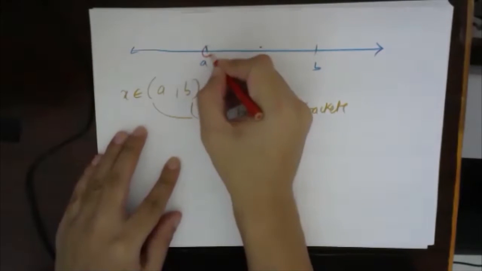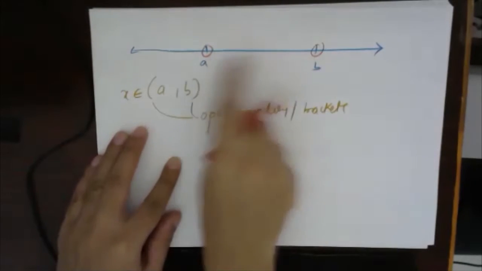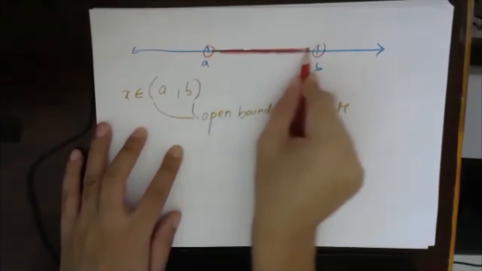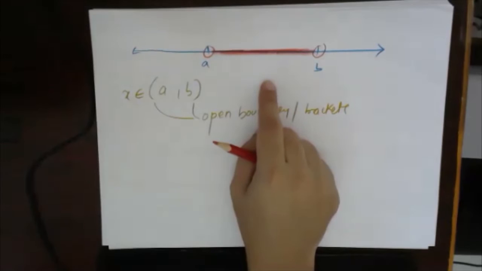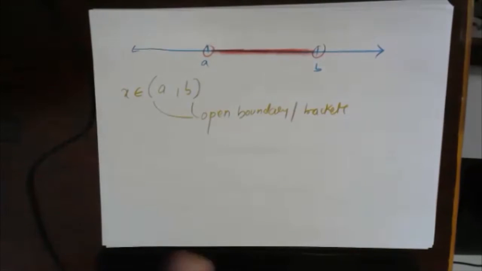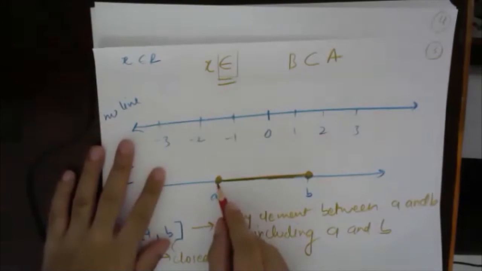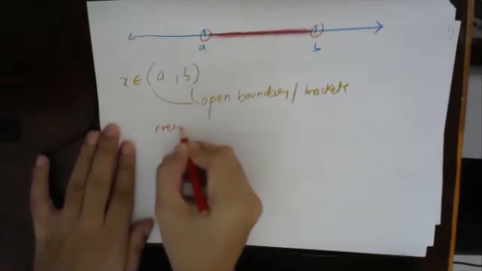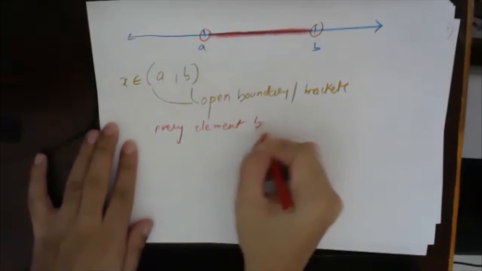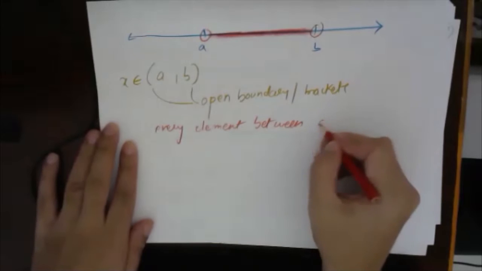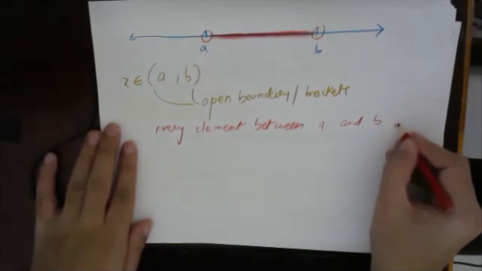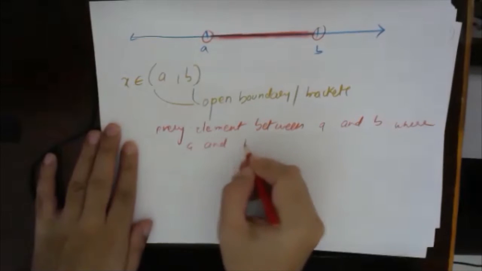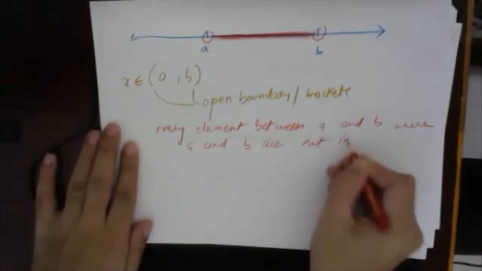This means every element between A and B, where A and B are not included. Notice that on A and B I have made an empty circle, and here I have made a filled circle, filled inside. This is the difference. This means every element between A and B, where A and B are not included.